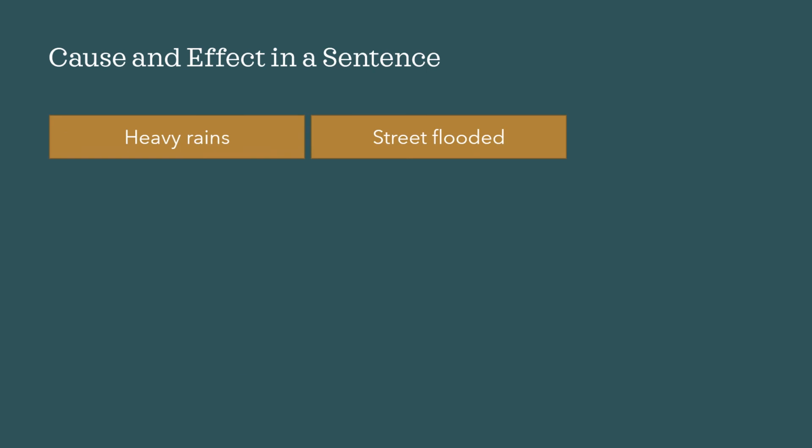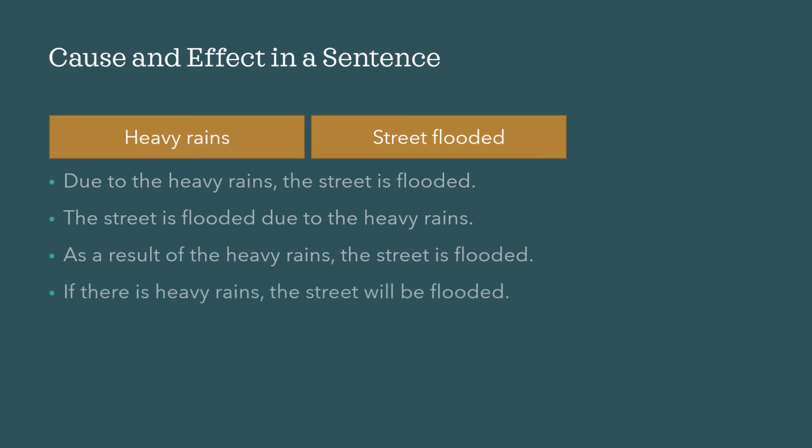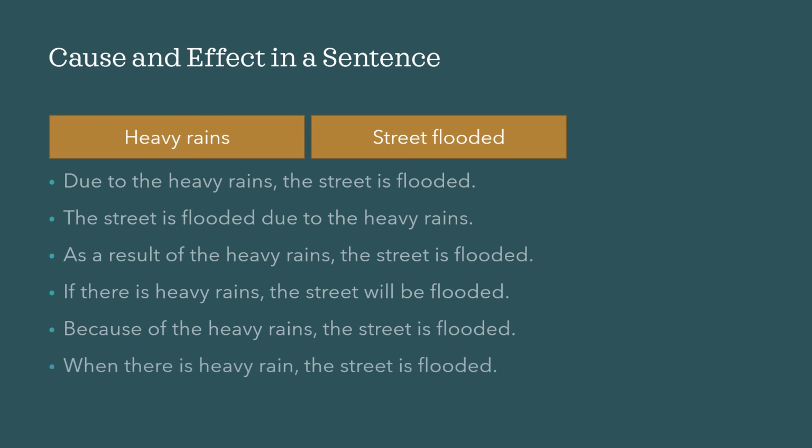Let us look a little bit in more detail on how we can use a cause and effect in a sentence. So this time I have just picked up 2 words, heavy rains and street flooded. Let us see how we use them in a sentence. Due to the heavy rains, the street is flooded. The street is flooded due to the heavy rains. As a result of the heavy rains, the street is flooded. If there is heavy rains, the street will be flooded. Because of the heavy rains, the street is flooded. When there is heavy rain, the street is flooded.